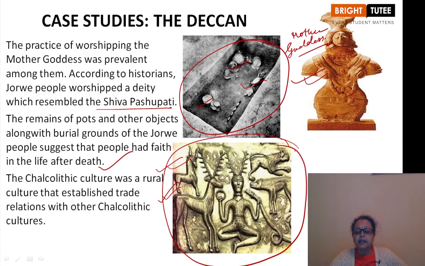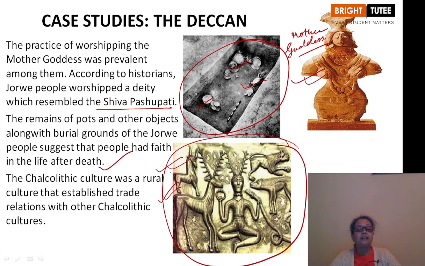The Chalcolithic culture was a rural culture that established trade relations with other Chalcolithic cultures. In many of the sites, gold ornaments have also been found. The people of Jorwe were masters in the art of making jewelry of gold.